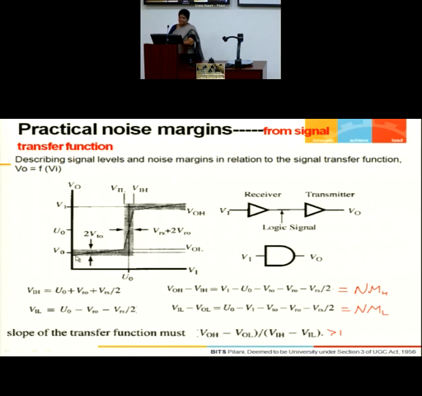So my VOL may be shifting. This value may be nominal, it may be slightly up or it may be slightly down. Similarly, the nominal value of VOH may be slightly up and may be slightly down. So this, can you see, it's a practical VTC. If your VOH is changing, highest it can be this value, lowest it can be this value. In between this will be somewhere where my nominal value lies.